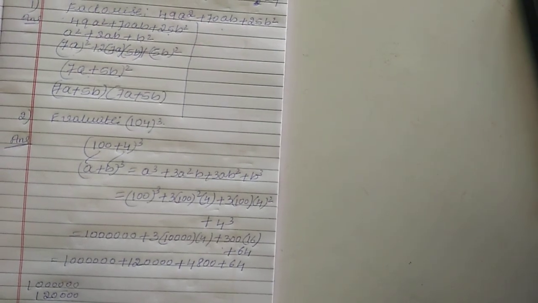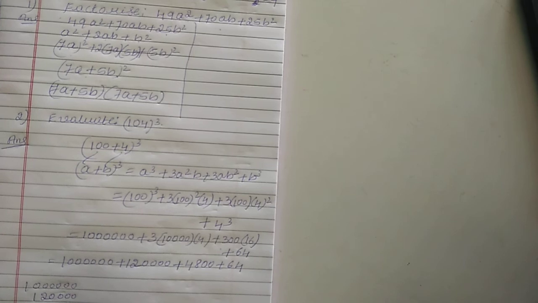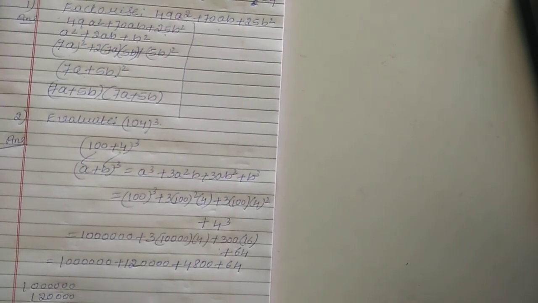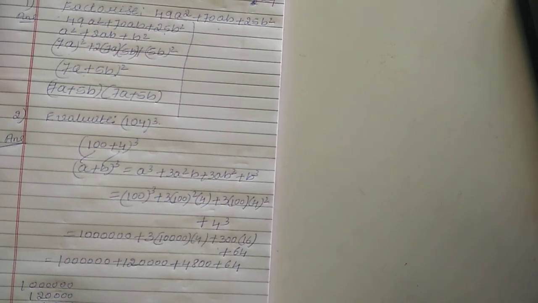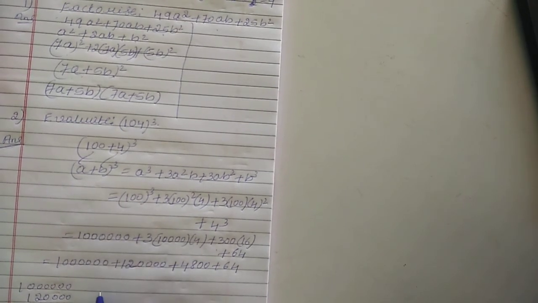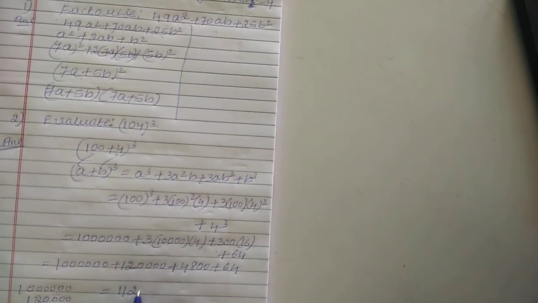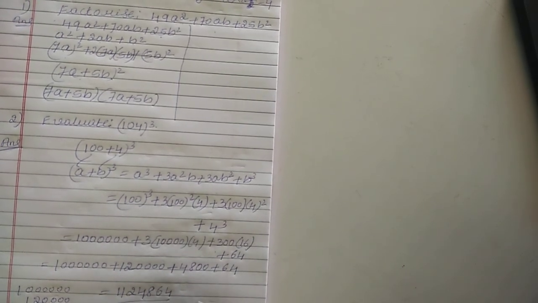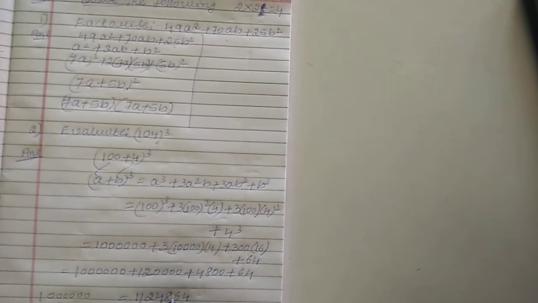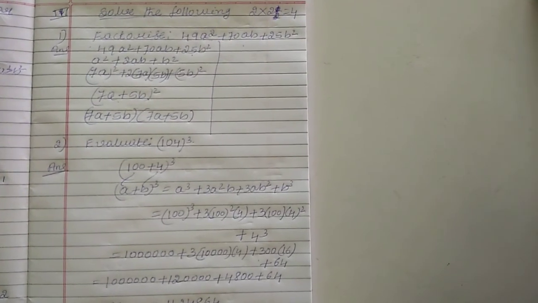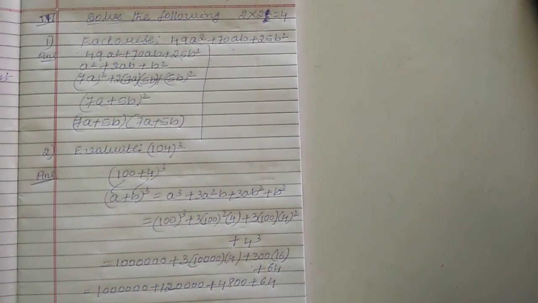It is very simple. 4,800 and 64, you want to add, children. How can we add this one? So 4 is there, 6, 8, and this is also 4 and 2 and 1 and 1. Children, you want to write here 11,24,864 is the answer. Children, you understood. So this paper is over, children. Next we want to discuss in the next class, children. Thank you, children.